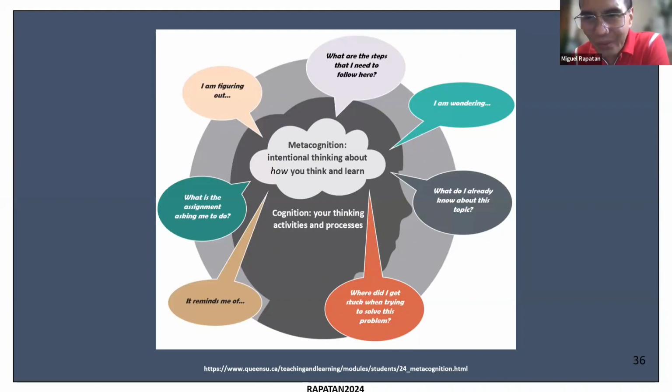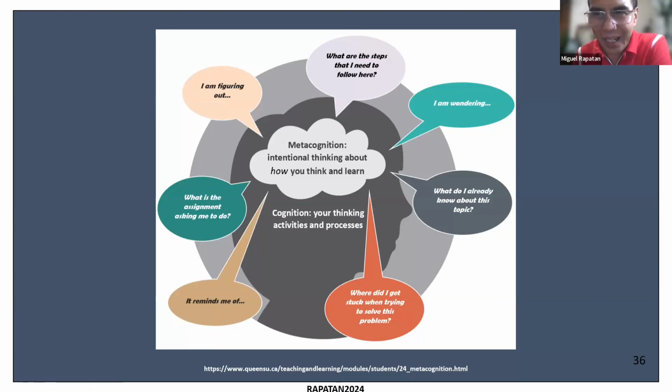Or I am wondering, what do I already know about this topic? Where did I get stuck when trying to solve this problem? And it reminds me of. So with metacognition, students are in more control of their learning. They develop independent thinking skills, and so they become more self-directed. No?